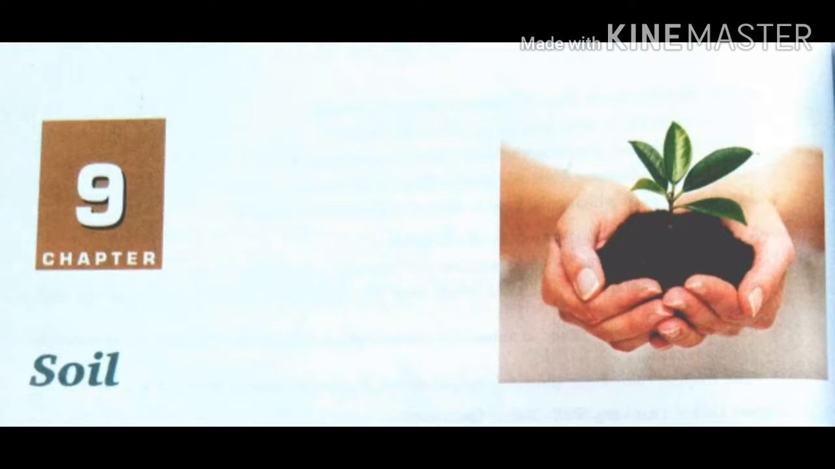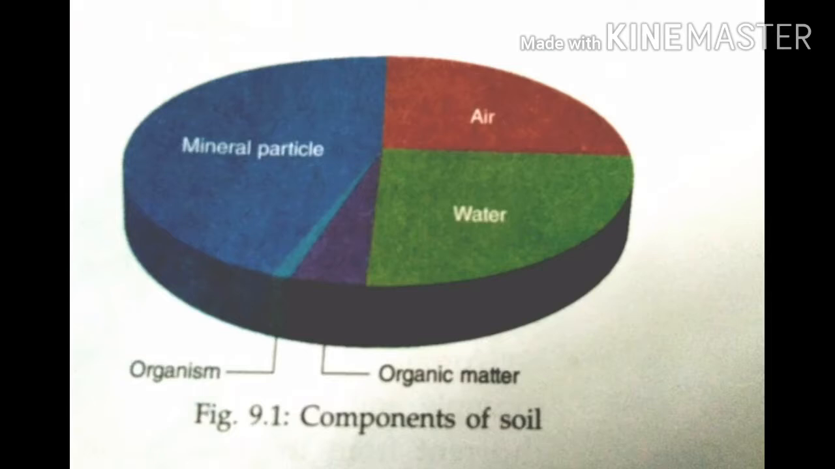Next we are going to see composition of soil. Soil is composed of many things like rocks and mineral particles, humus. Humus means what? Yes, organic matter. Water, air, living organisms. These all are present in soil.